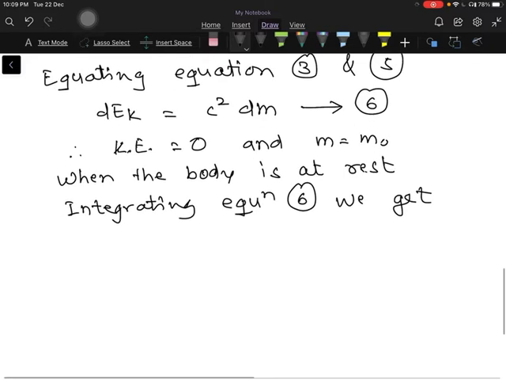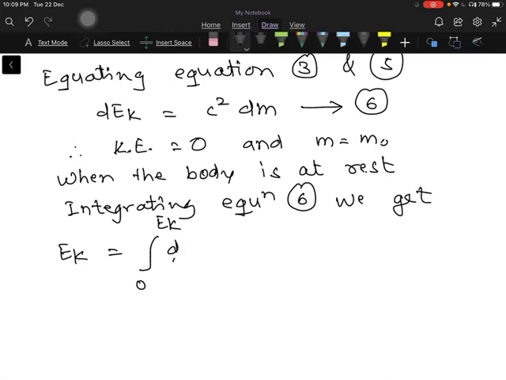Integration of dEk, that is the change in the kinetic energy, is the kinetic energy of the body, equal to integration 0 to Ek dEk. Okay. So this is equal to integration 0 to Ek, what is the right hand side? C square dm.